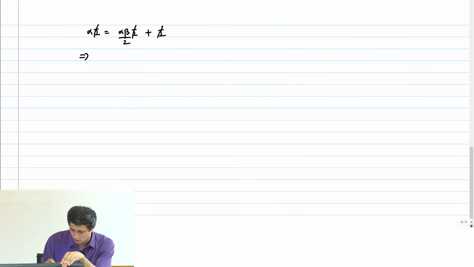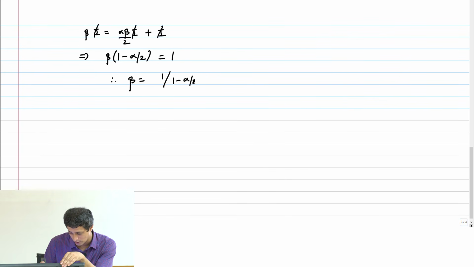I want to find out beta. Beta into 1 minus alpha by 2 equals 1. Therefore, beta equals 1 by 1 minus alpha by 2.